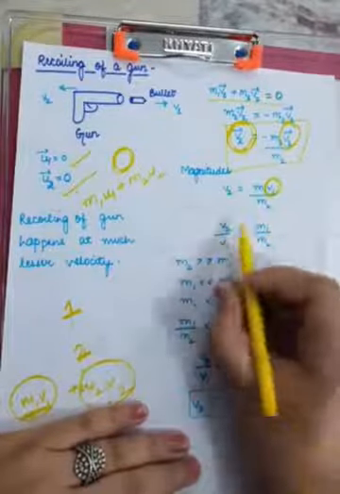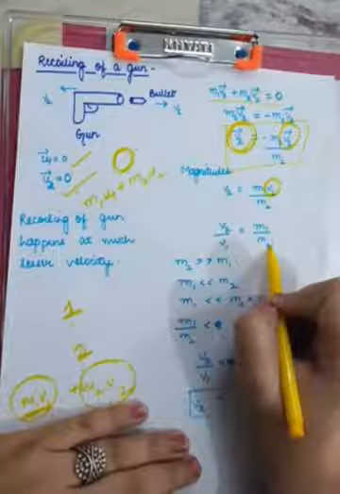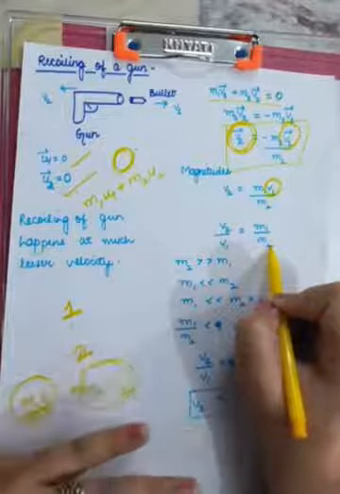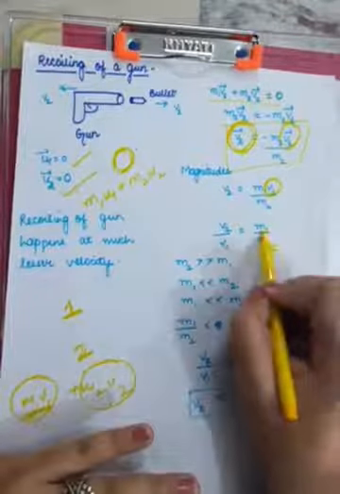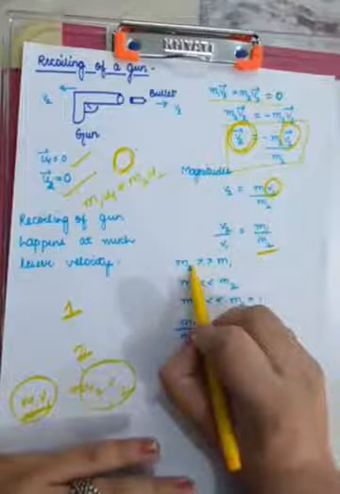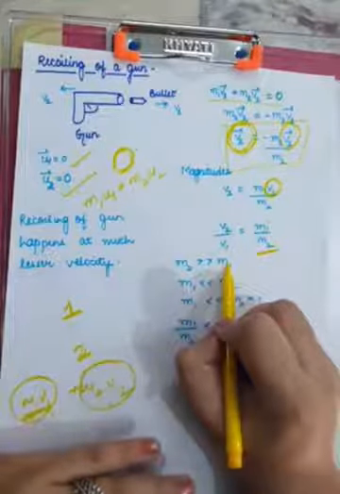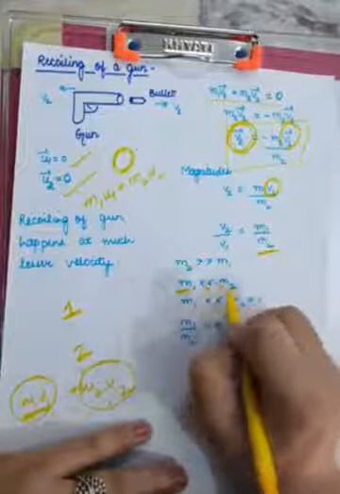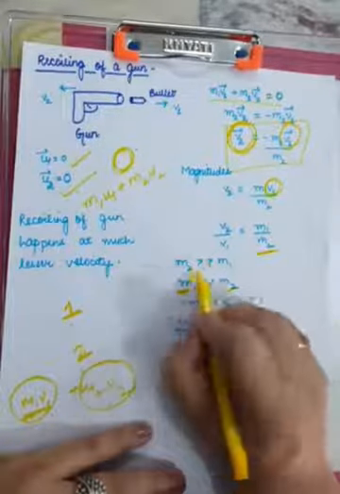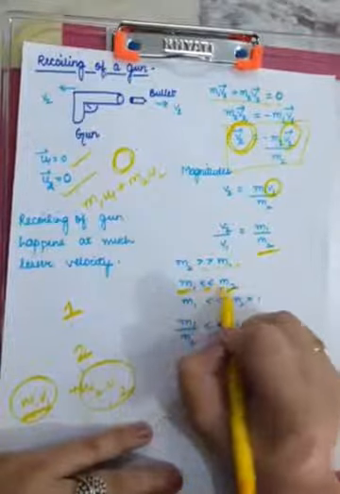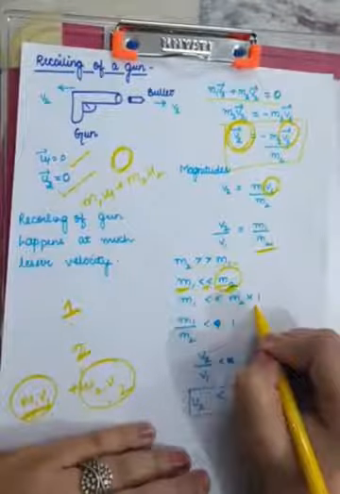So this is v1. Take this v1 to the other side. It is v2 by v1 is equal to m1 by m2. Now m2 means mass of the gun, m1 means mass of the bullet. Now mass of the gun is more than the mass of the bullet, or you can say mass of the bullet is much less than the mass of the gun. If m2 is much greater than m1, m1 is much lesser than m2. So this m2 can be written as m2 into 1.